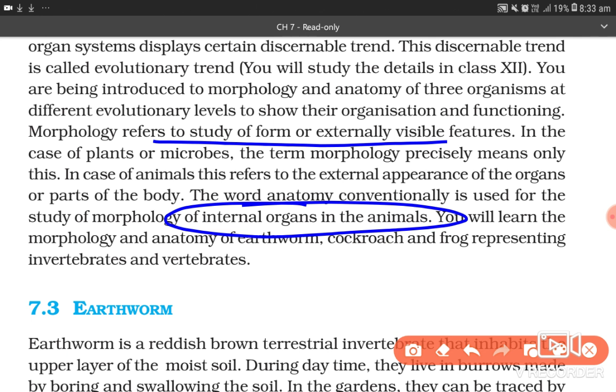So in this part, we end this session here, and the morphology of earthworm, cockroach and frog we will be doing in the next video.